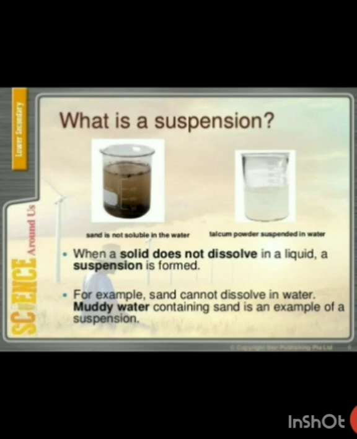Whereas in a heterogeneous mixture, the molecules are not completely dissolving in each other, and these particles are visible, so we call it a heterogeneous mixture. So heterogeneous mixtures are called suspensions and homogeneous mixtures are called solutions. So I think now you know what suspension means.